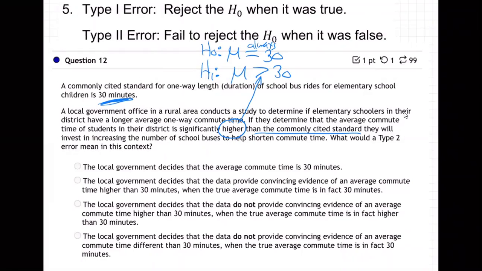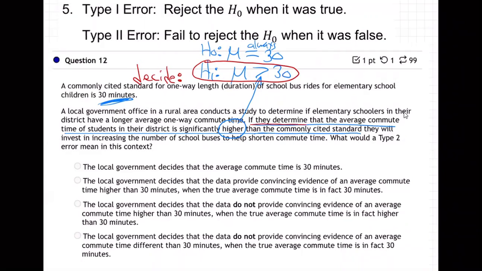Okay, and they're saying if they determine that the average commute time of students is higher, if they go with H1, right? If they decide H1, that's what they're saying. Do you see how they're saying that right here?